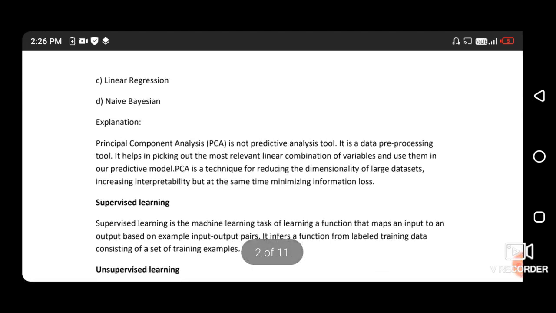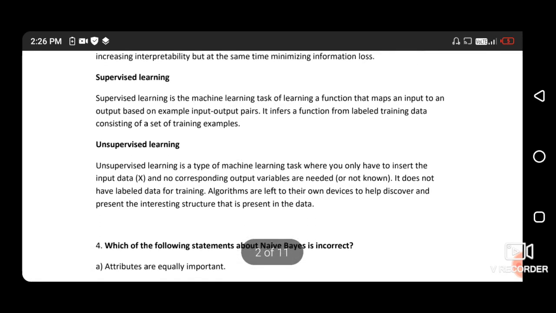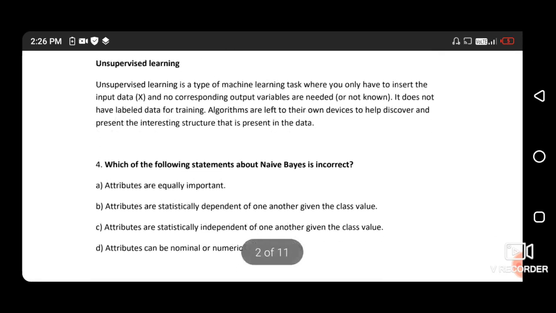I have mentioned some explanation with the definition. Please pause the video and read these things, which are important for university exams. Principal component analysis is not a predictive analysis tool. It is a data pre-processing tool. So you will see this. I have mentioned some definition.